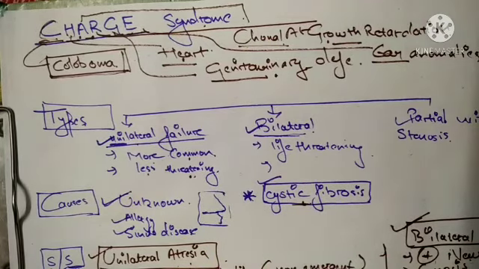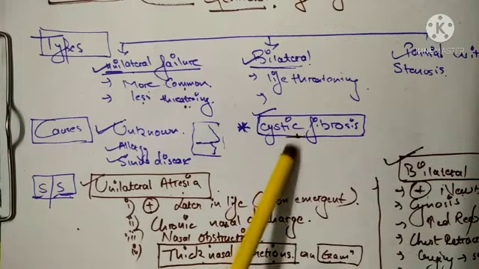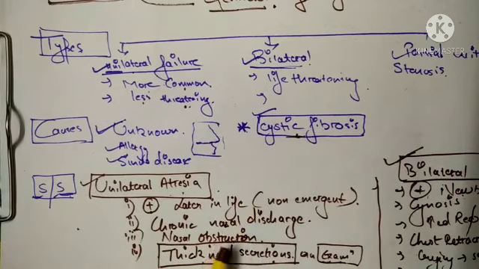Then the signs and symptoms. If the child has unilateral atresia, it can present later in life. You will see chronic nasal discharge and nasal obstruction, and thick secretions on examination, which I have already told you can be associated with cystic fibrosis.